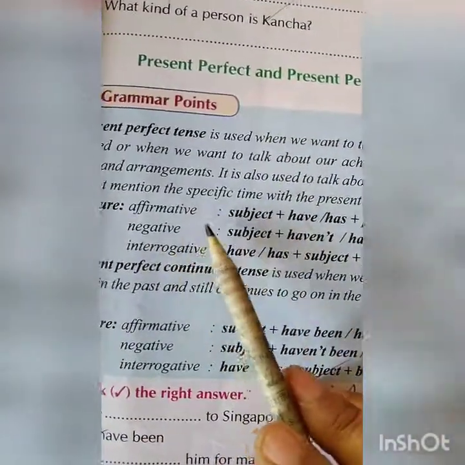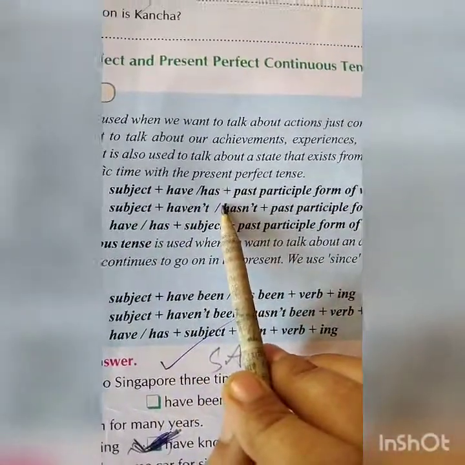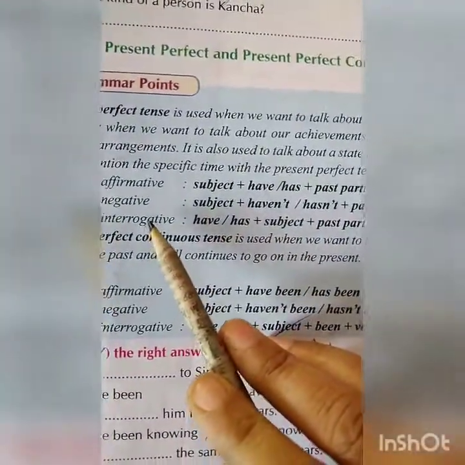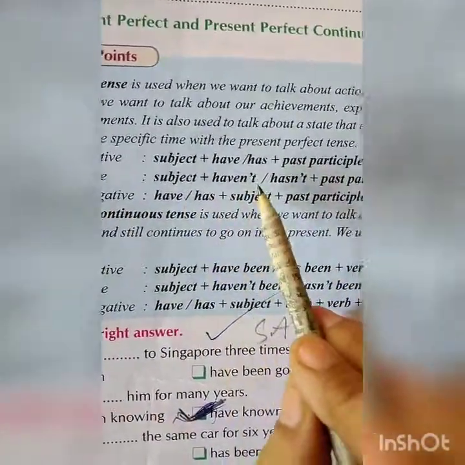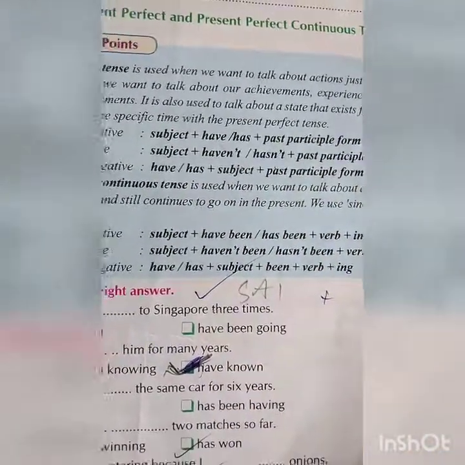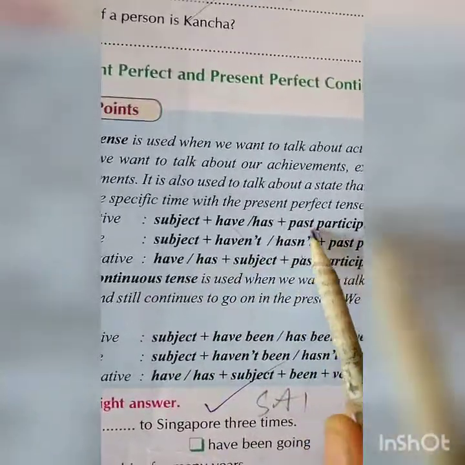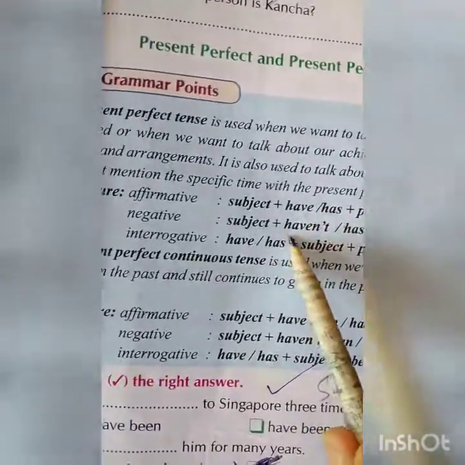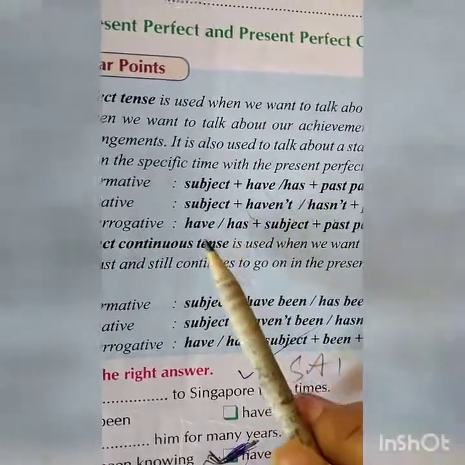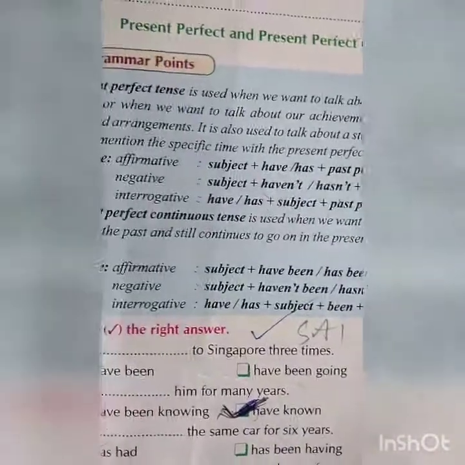Structure is like when you make an affirmative sentence, subject plus has or have plus past participle form of the verb. When you are making negative sentence, subject plus haven't or hasn't plus past participle form of verb. When it is singular, hasn't. When it is plural, haven't. Interrogative sentence when you make, you have to start with have or has, subject plus past participle form of the verb.